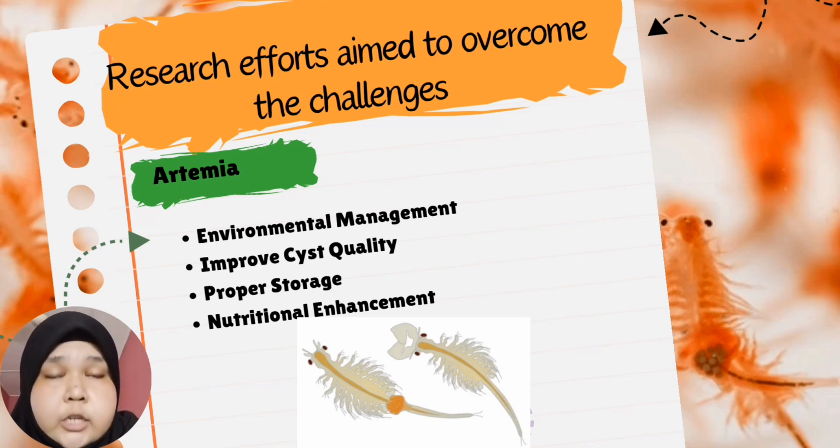For proper storage, storing dried Artemia seeds and biomass in airtight containers in cool, dry conditions can help maintain their quality and hatchability over time. And last, nutrient enhancement techniques such as gut loading and bioencapsulation are being explored to enhance the nutrition of Artemia for larval fish, ensuring optimum growth and development.